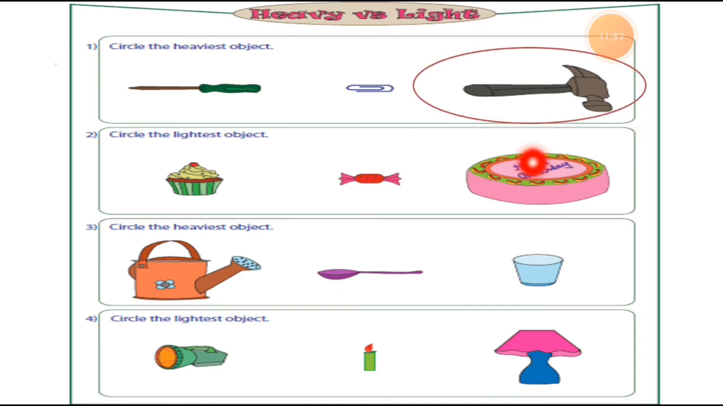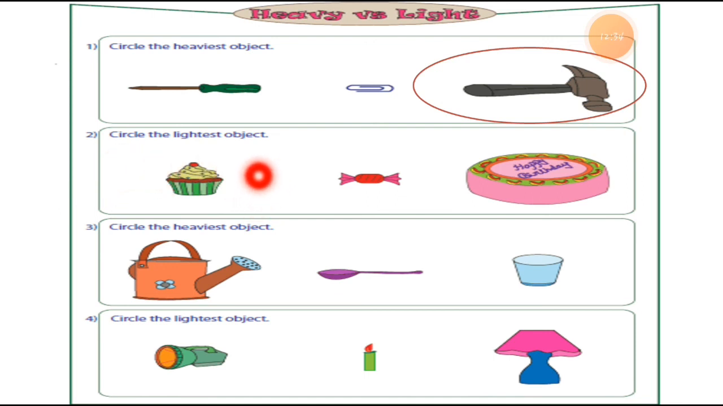See this, I put a circle on the hammer, because if you compare these three things, the screwdriver, the paper pin and the hammer, the hammer is heavier compared to the other two objects, the screwdriver and the paper clip. So the correct answer is the hammer. Okay. Now number 2. Circle the lightest object.